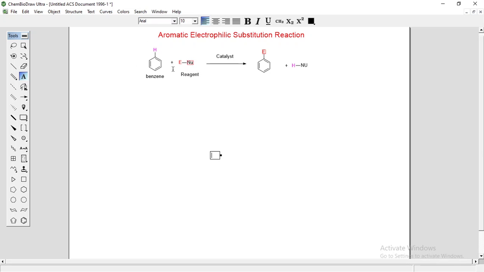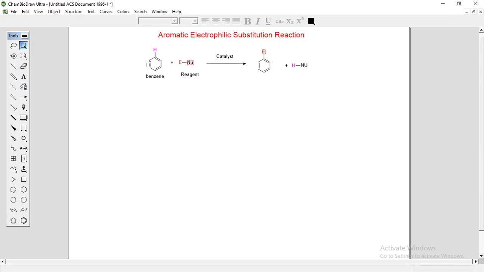So when an aromatic compound undergoes substitution reaction, there is no effect on its aromaticity. Aromaticity is restored, so that's why aromatic compounds undergo substitution reaction rather than addition and elimination. So benzene ring with its delocalized pi electron is an electron rich system.